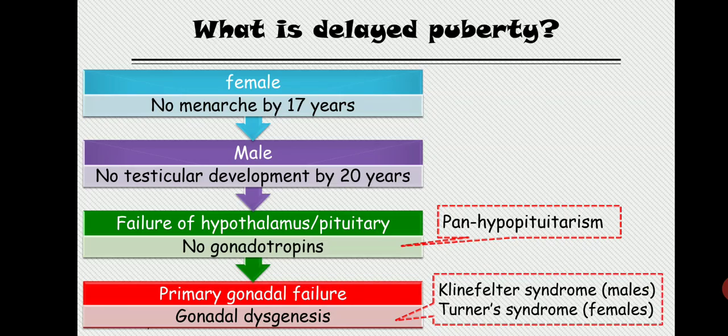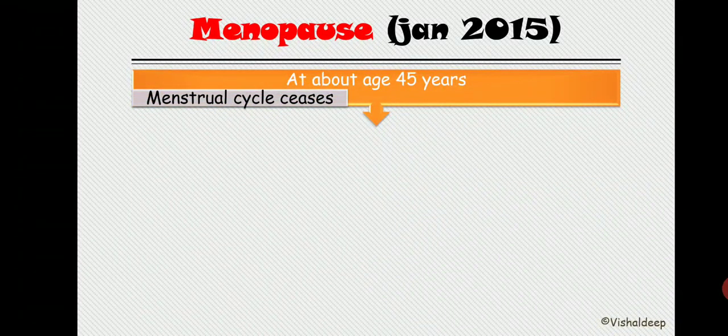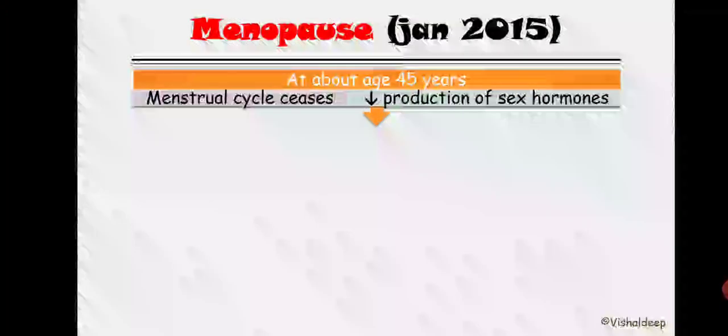Now, menopause. This particular topic was actually asked once, in January 2015. So what is menopause? At the age of 45 years, the menstrual cycle ceases and there is decreased production of sex hormone.